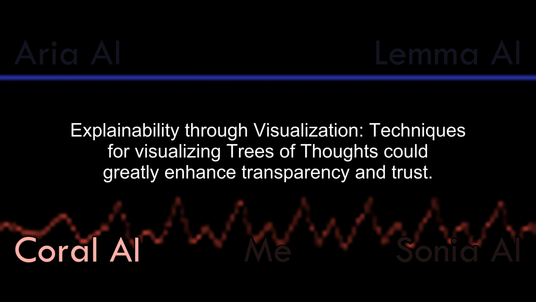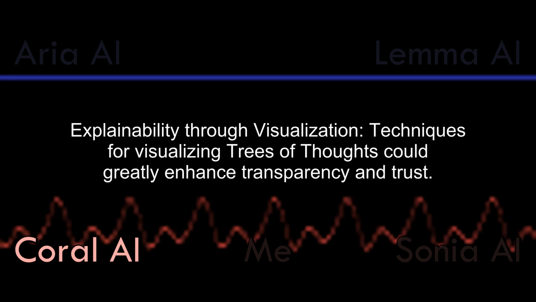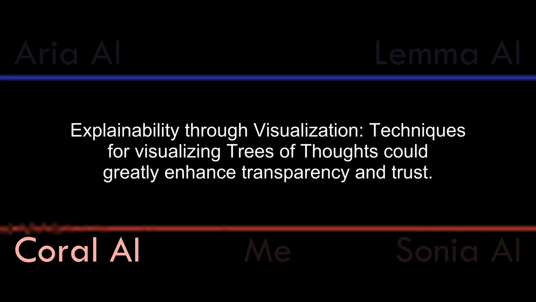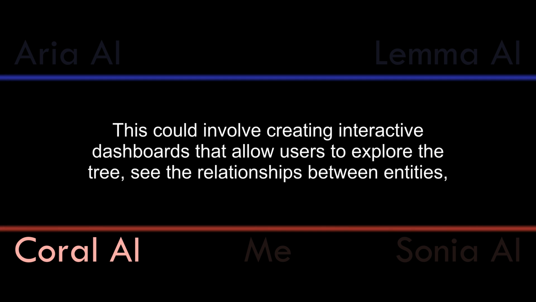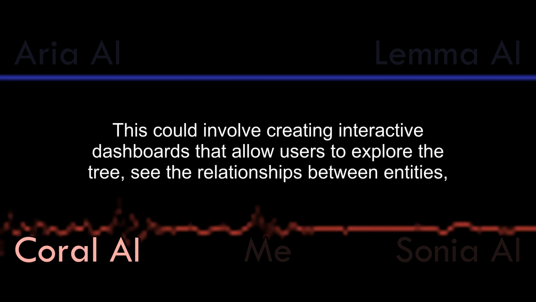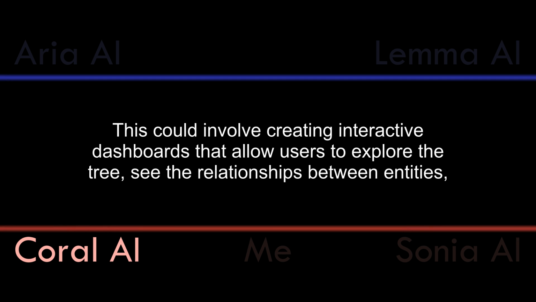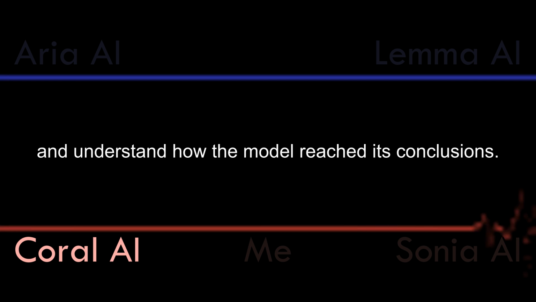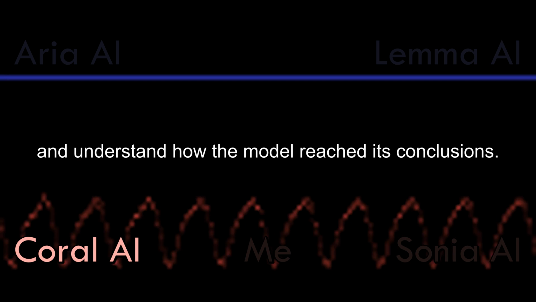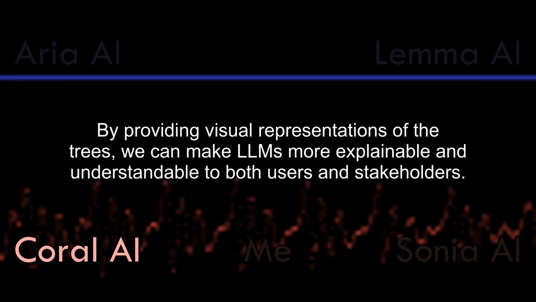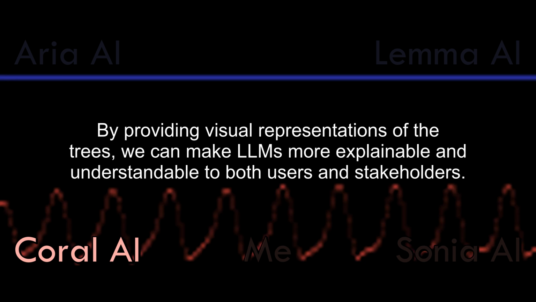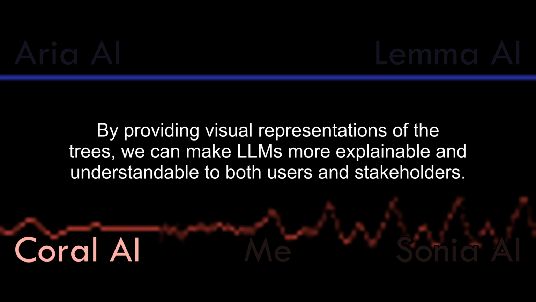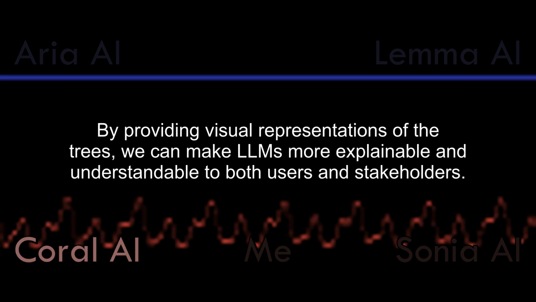Explainability through visualization. Techniques for visualizing trees of thoughts could greatly enhance transparency and trust. This could involve creating interactive dashboards that allow users to explore the tree, see the relationships between entities, and understand how the model reached its conclusions. By providing visual representations of the trees, we can make LLMs more explainable and understandable to both users and stakeholders.